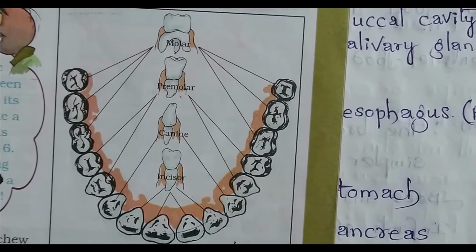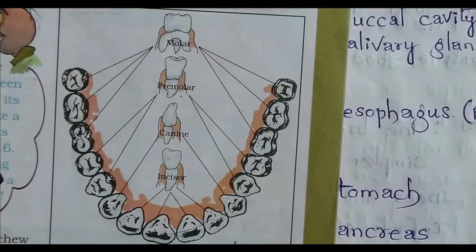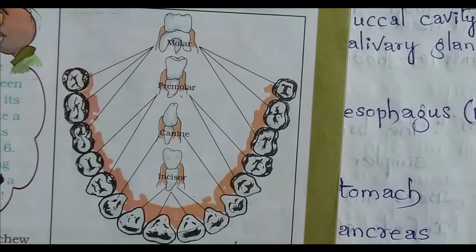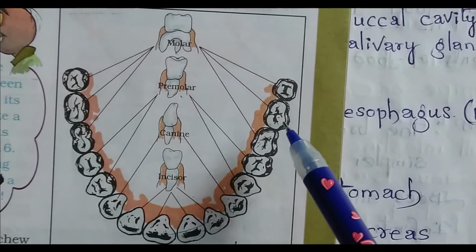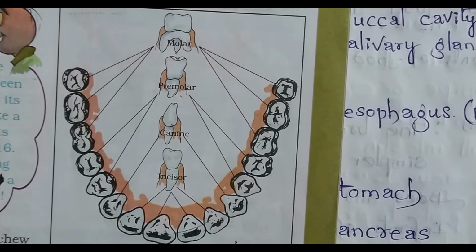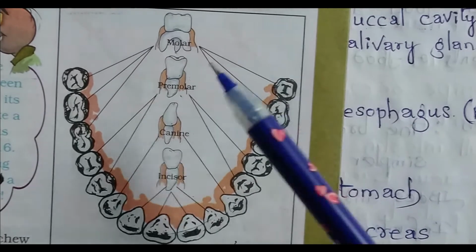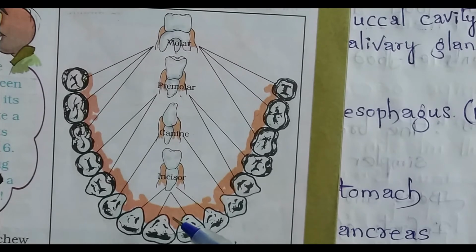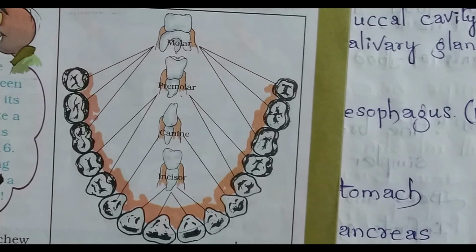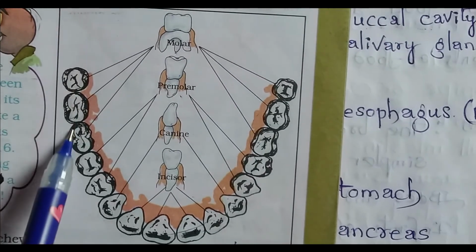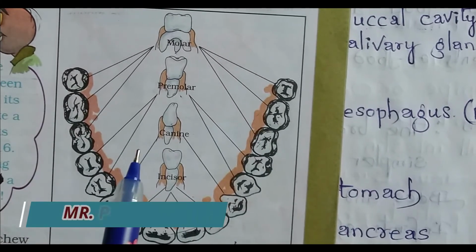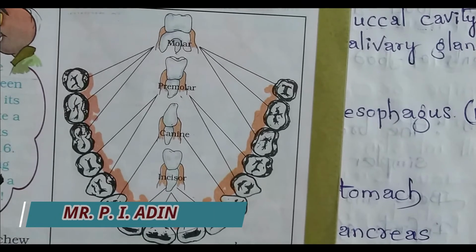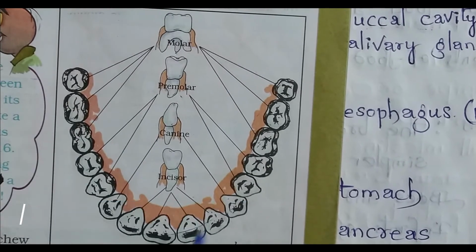Some teeth are for cutting, biting, piercing, tearing, chewing, and grinding. Like this, they are doing different types of functions. So according to that function, they are divided into 4 parts, 4 divisions. So these 3 and these 3, these 6, and the top 6 in the upper jaw. See here, it is only one jaw.